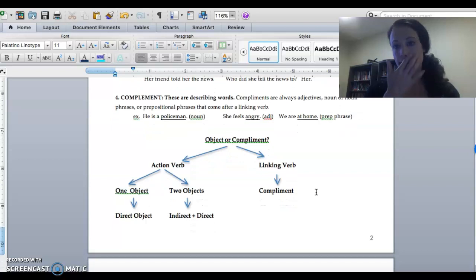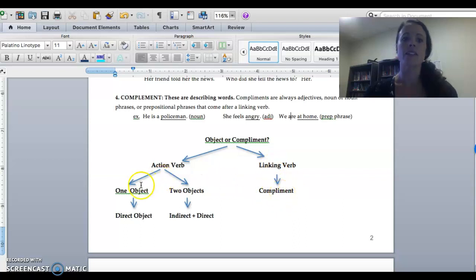So I made this chart to help make it a little bit more clear for you. When you are working on your subjects and your verbs, that's usually pretty easy, and then you get to the part after the verb. Is it an object or is it a complement? Here's a chart to help you remember the difference. Is it an action verb? So if it's an action verb, it's going to be an object. Is it a linking verb? If it's a linking verb, it's going to be a complement.